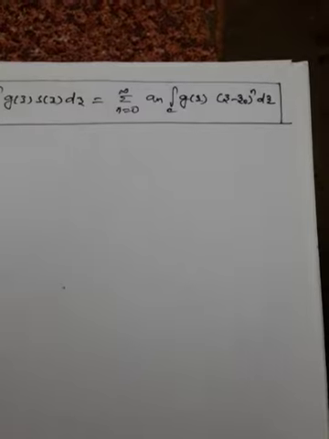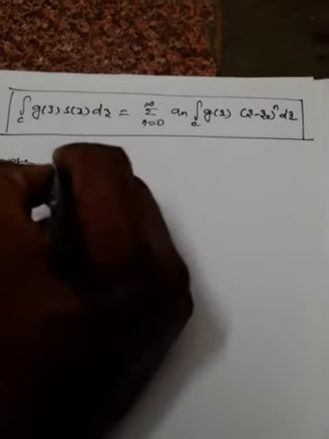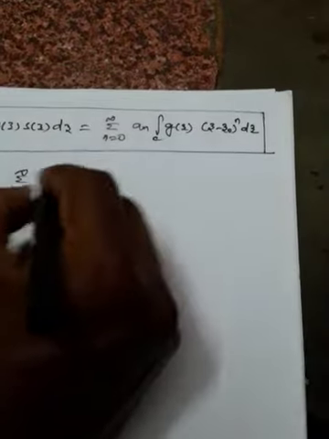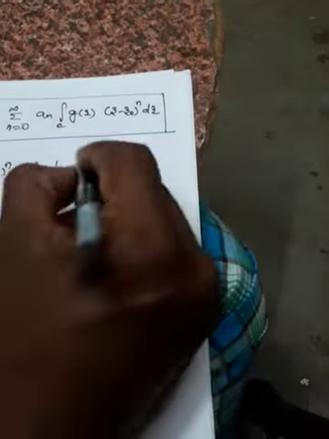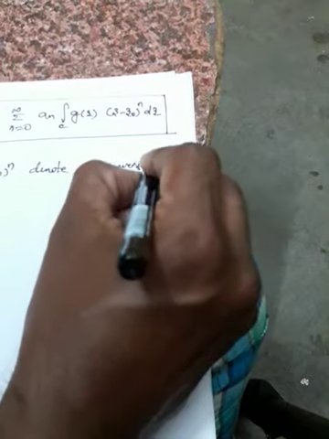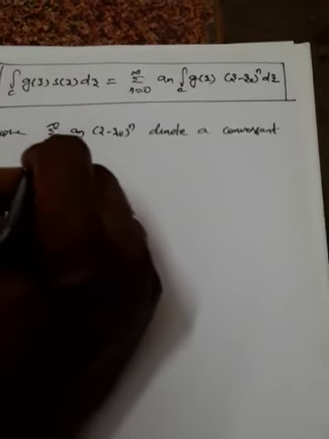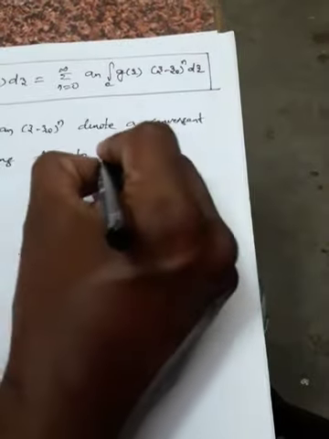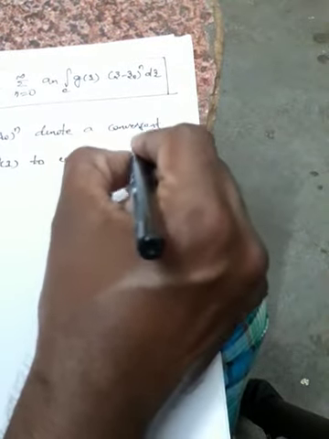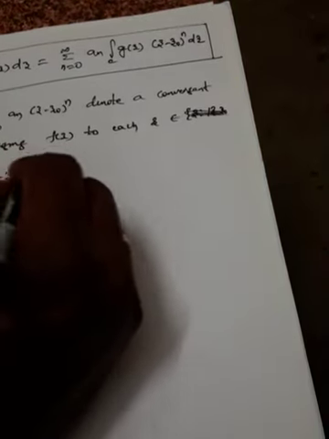Suppose the summation n equal to 0 to infinity of a_n (z minus z naught) whole power n denotes a convergent series, converging to f of z for each z belonging to the set where mod z minus z naught is less than r.